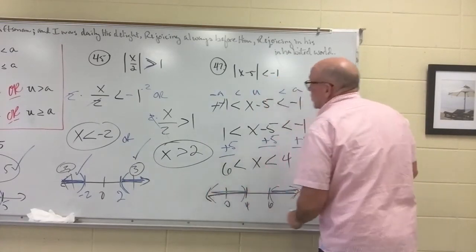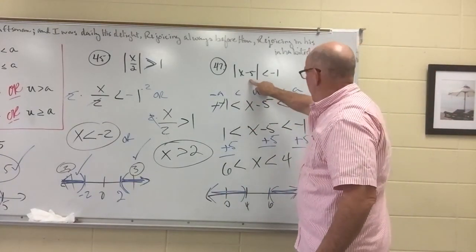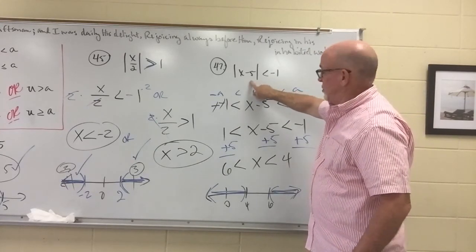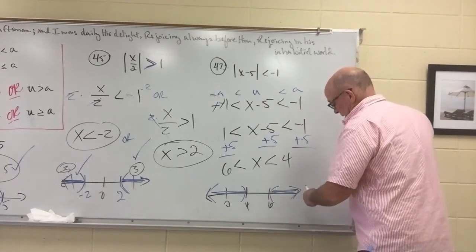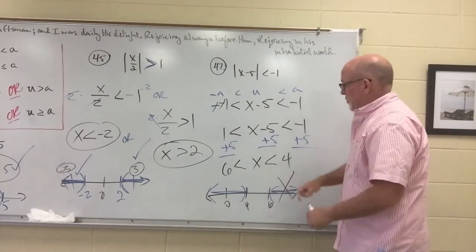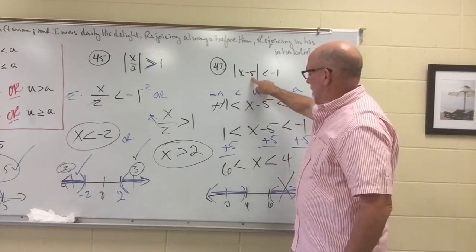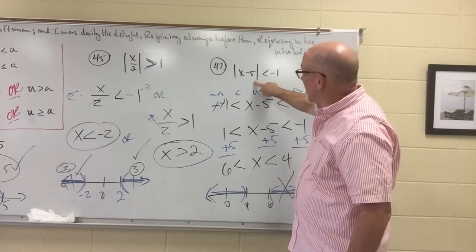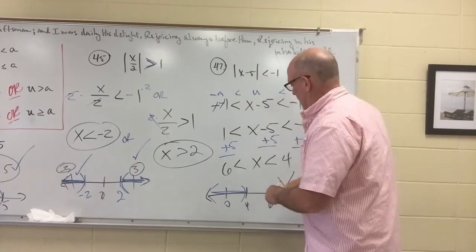Let's see which numbers are going to fit. Will a 7 fit? Is 7 minus 5, which is 2, the absolute value of 2, which is 2, is 2 smaller than -1? I can't get a number down here that's going to work. Let's try down here and let's plug in 1. 1 minus 5 is -4. The absolute value of -4 is +4. Is +4 smaller than -1?